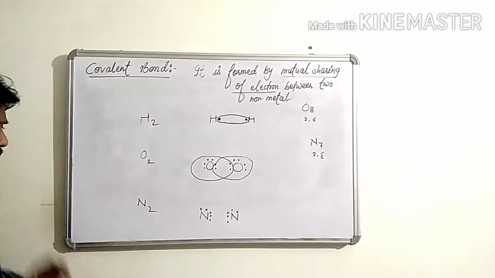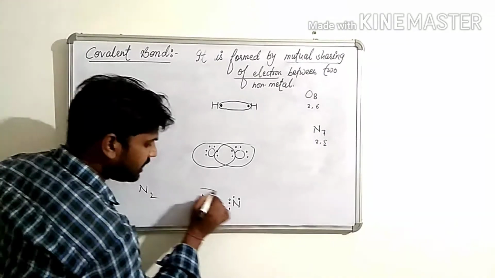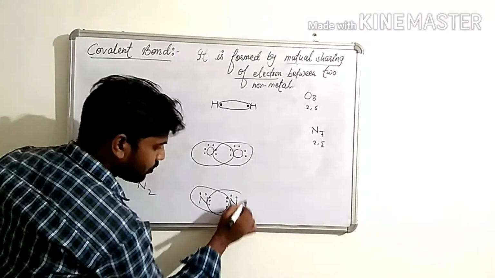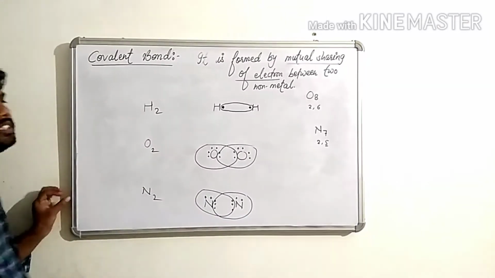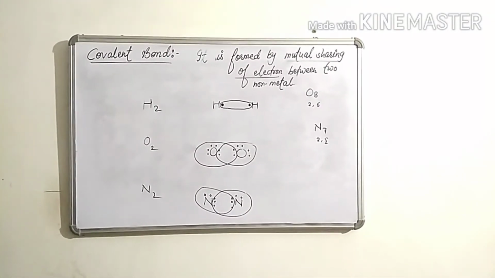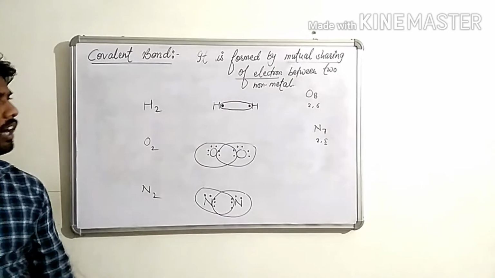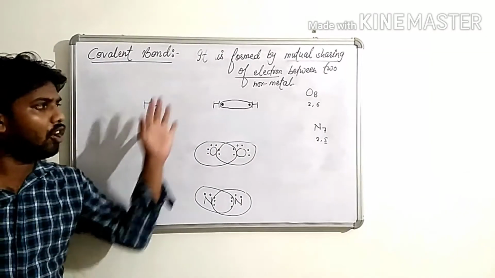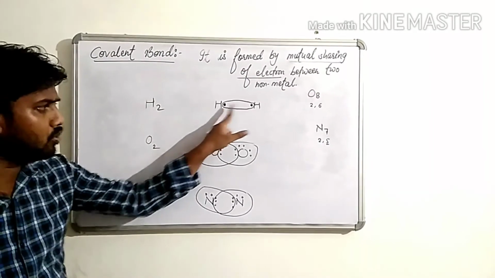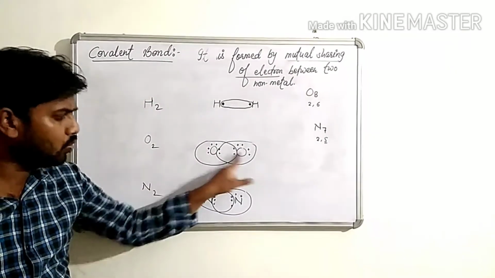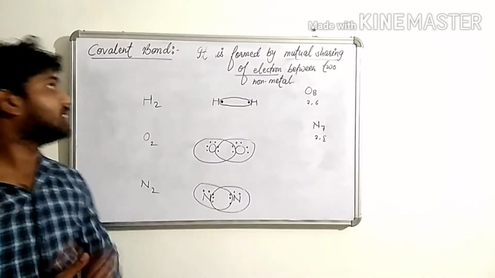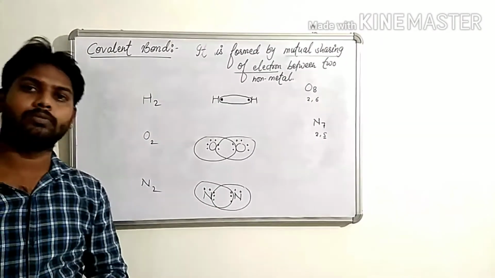Now both start sharing electrons with each other and complete their stability. Now see children, these are covalent compounds, and these all are formed by mutual sharing between two non-metals. This is known as a covalent bond.